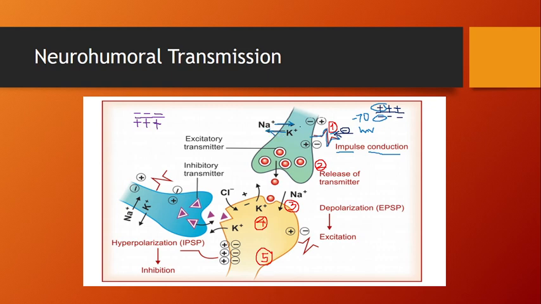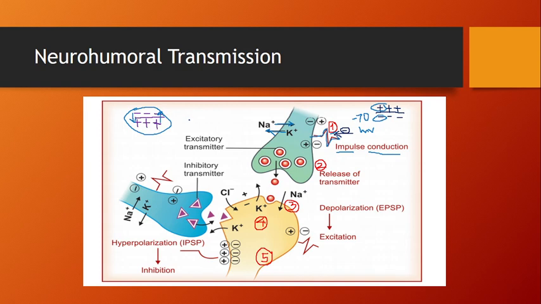This causes depolarization. In this diagram you can clearly see that sodium goes inside and potassium goes outside. This is called depolarization.